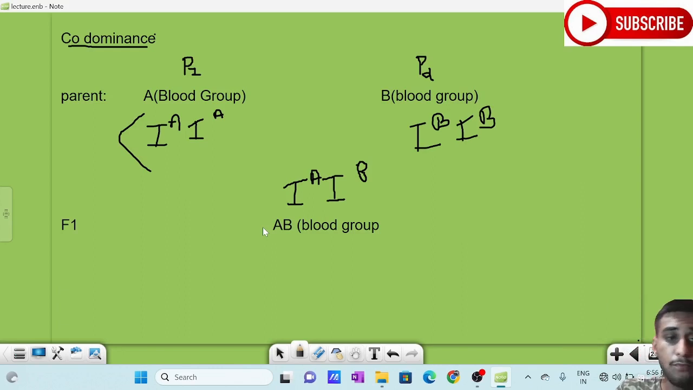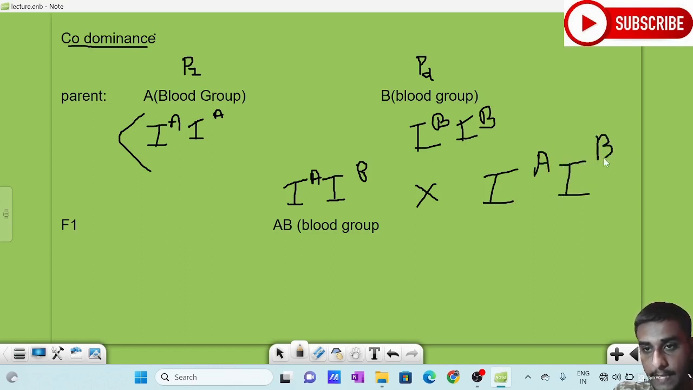So what happens if we self it? Actually, the result we are looking at is in the F2 generation. So this is the condition of the ABO blood group system, and it is an example of codominance. So we are going to self it and we need to find the F2 generation. Every result here is the result of the F2 generation.